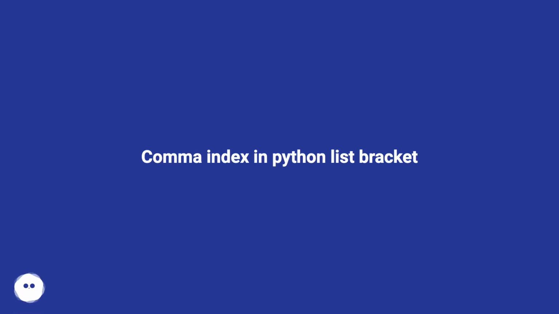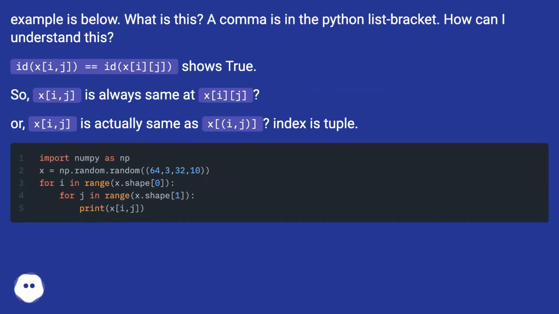Comma index in Python list bracket. Example is below. What is this? A comma is in the Python list bracket. How can I understand this? id(x[i, j]) equals id(x[i][j]) shows true. So x[i, j] is always the same as x[i][j], or x[i][j] is actually the same as x[i, j].